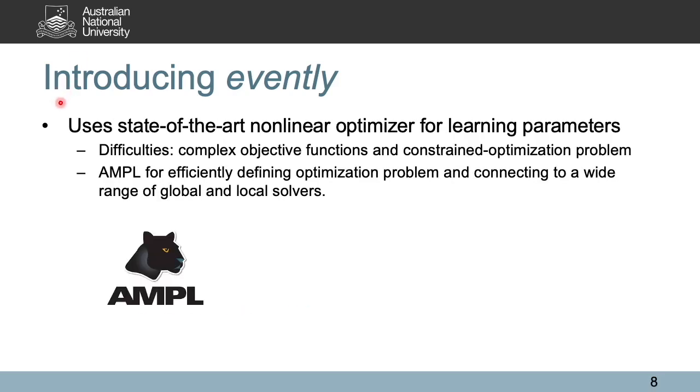Second, Evently uses a state-of-the-art nonlinear optimizer for learning parameters. This is important due to the complex objective functions of learning Hawkes processes. Usually, it is a constrained optimization problem where the parameters are bounded. For this reason, we employ AMPL for solving the problem. It allows for efficiently defining optimization problems and connecting the optimization to a wide range of global and local solvers.